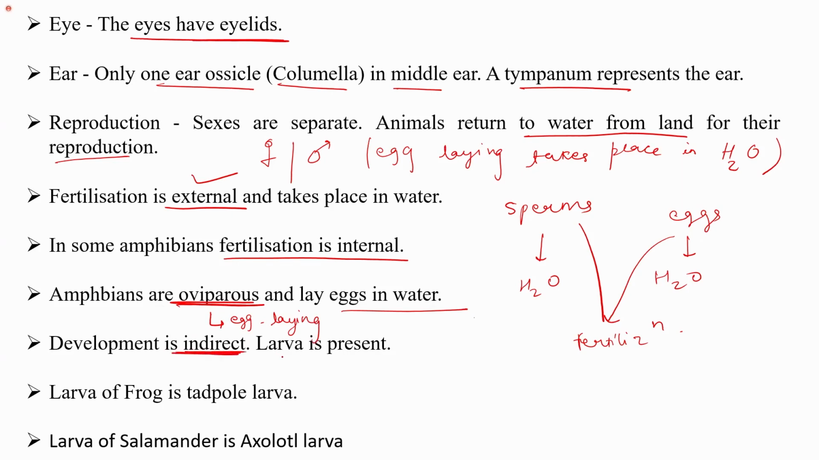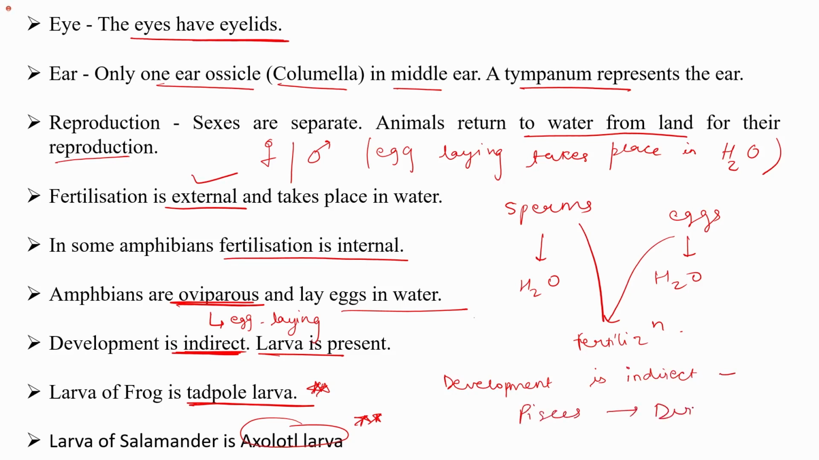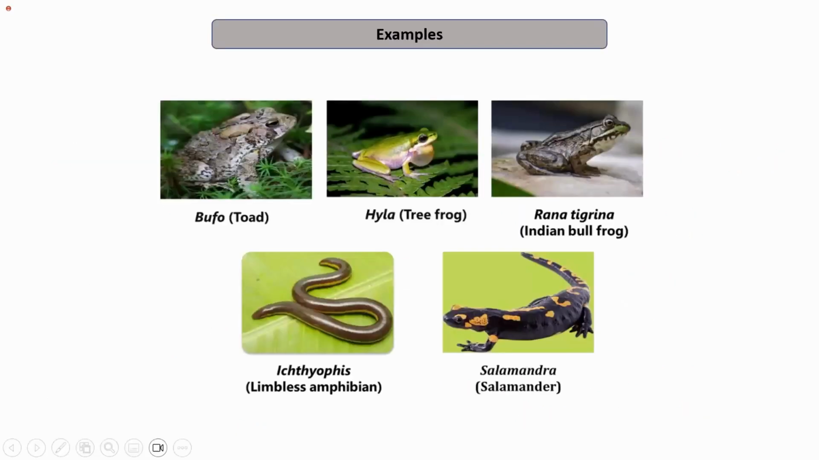Development is indirect. Larva is present. Larva of frog we know, tadpole larva. Larva of salamander is the axolotl larva. So this is important, that the development is indirect. While if I talk about the Pisces, there the development was direct without any larval stage. Right? So there are different larvae which are named differently. For a frog it is the tadpole larva. For salamander it is the axolotl larva.